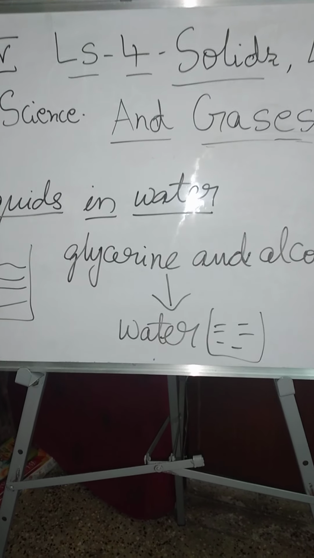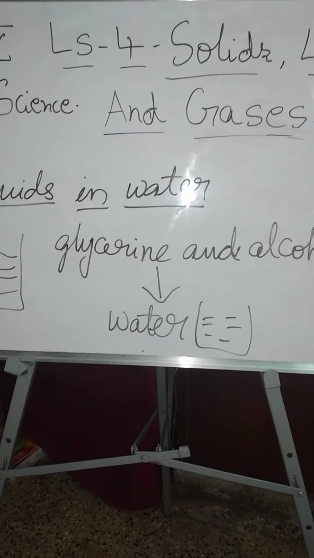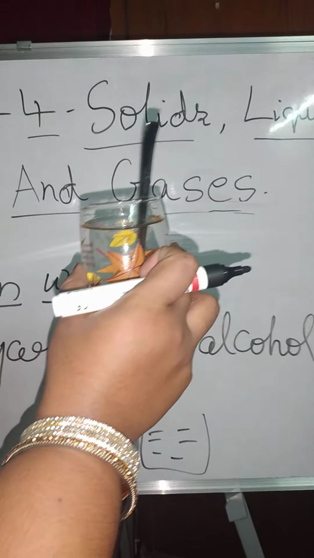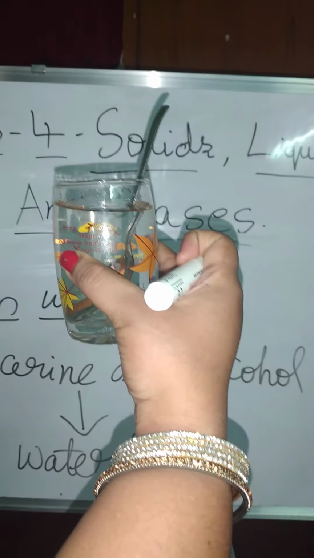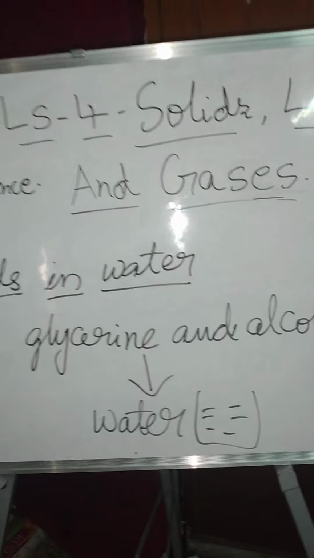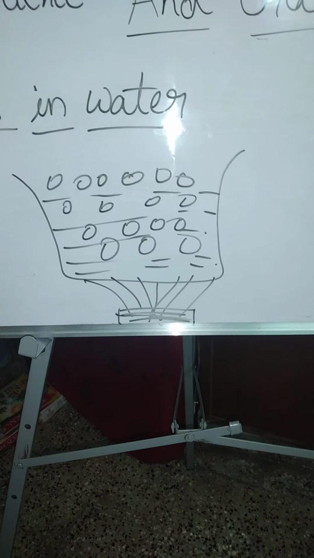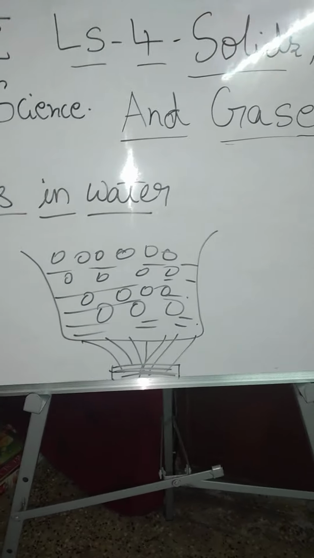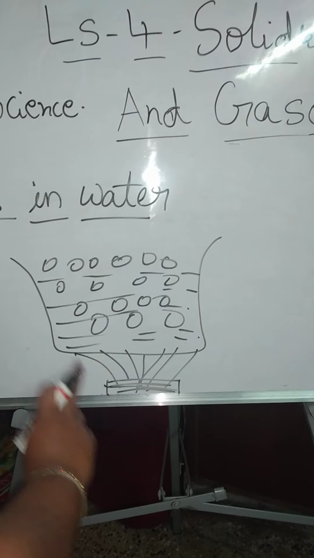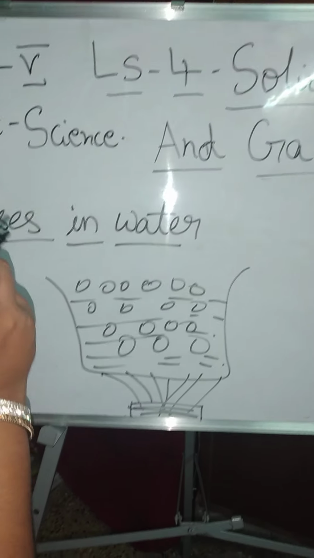Now we will go into the next topic, that is gases in water. Up to now we have seen solids in water, that is the sugar that has got dissolved in water, correct? So this is solids in water. Then liquids in water. Now we are going to learn about gases in water. When the water is boiled, the dissolved gases will separate out. When we are boiling the water, the dissolved gases will separate out.